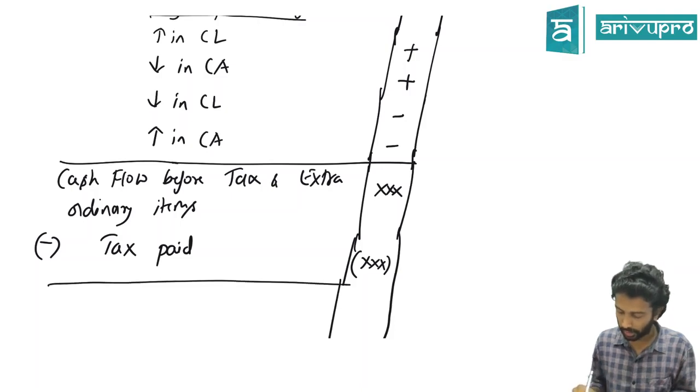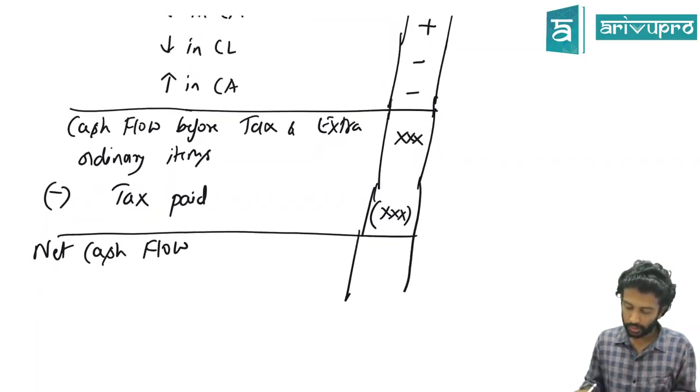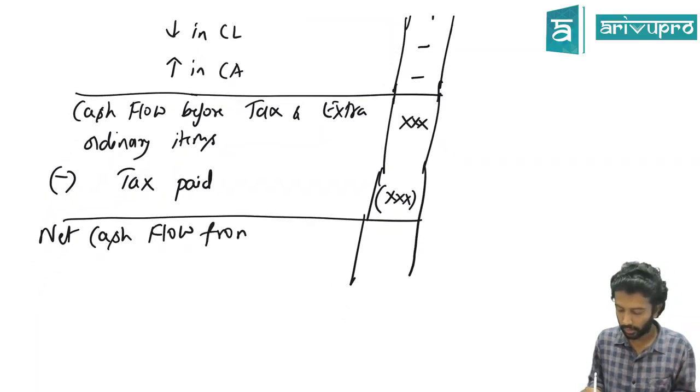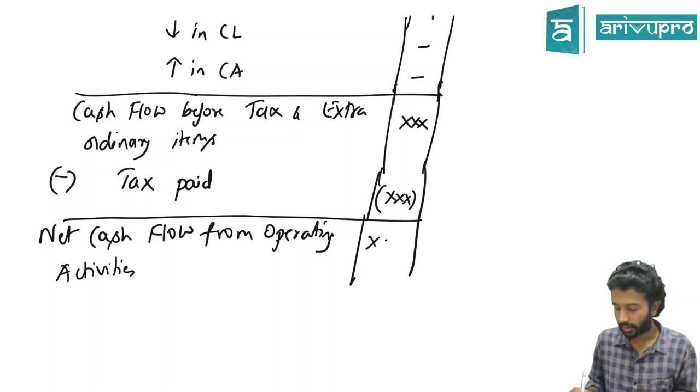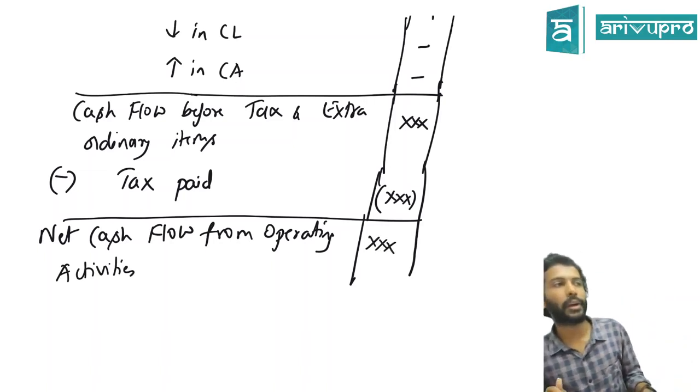The final number that you get is what we call net cash flow from operating activities. This is the format.